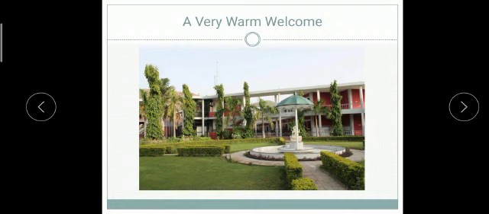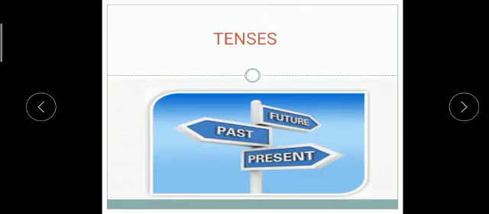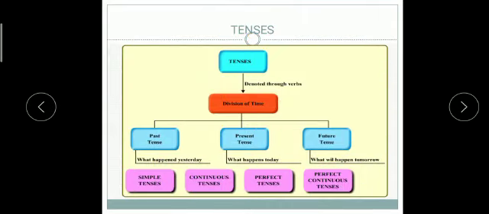In today's class, we are going to begin with a new topic, and the topic is taken from grammar. It is tenses. As we all know, we have three tenses: present, past, and future. How do we come to know which tense is used in the sentence? Students, it is denoted through verbs that we come to know which tense is used. Verbs play a very important role in tenses.